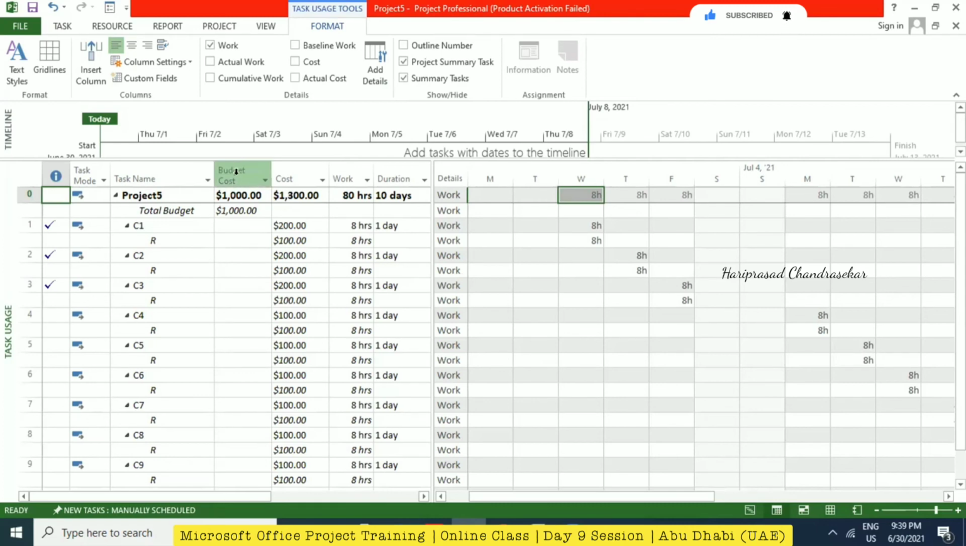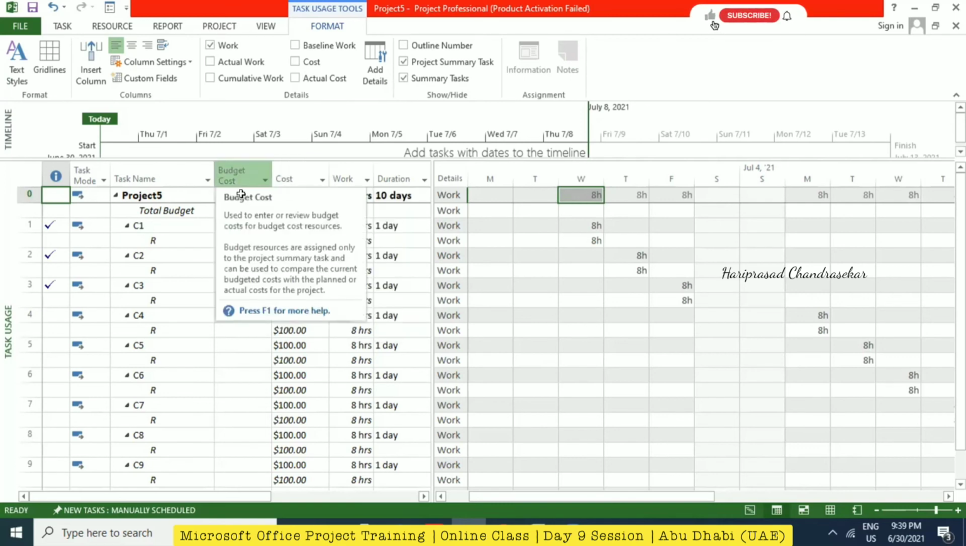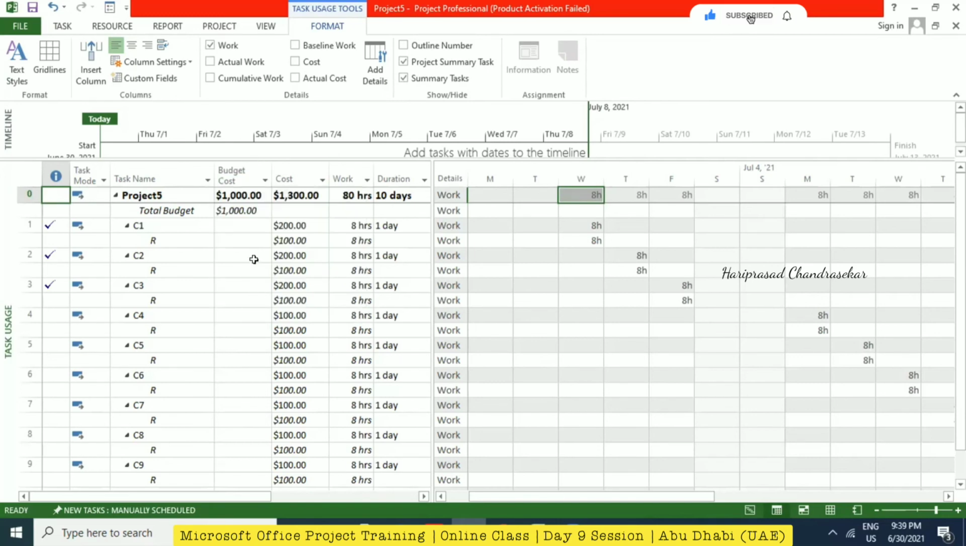No, that is in budgeted cost, not normal cost. Yeah, I don't have that budget cost 1,000. No, you need to add. You need to right click and then insert column, and you can take budget cost. I did, but it's not showing.